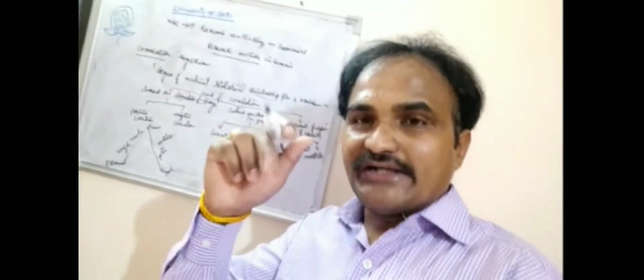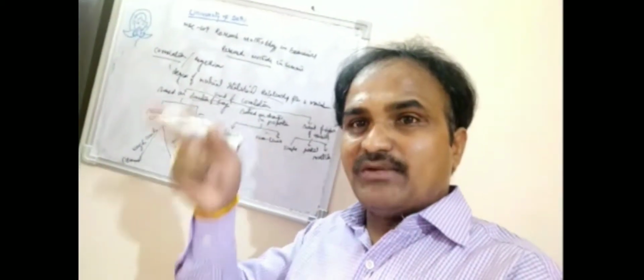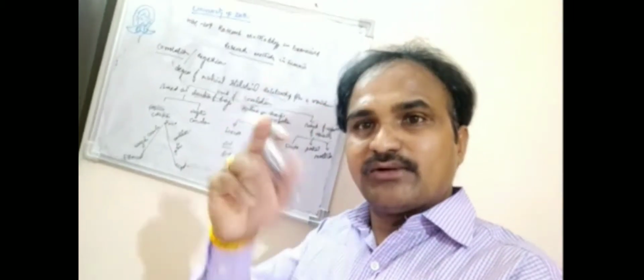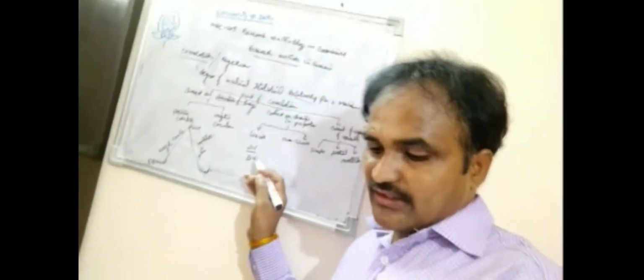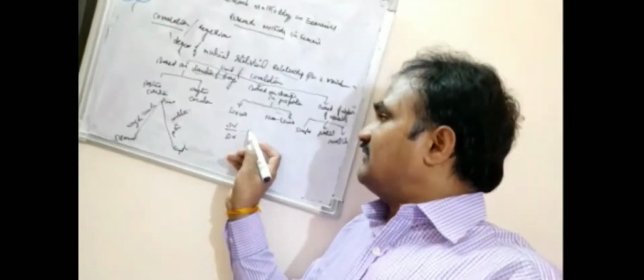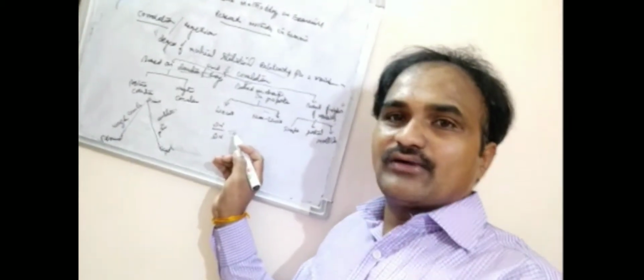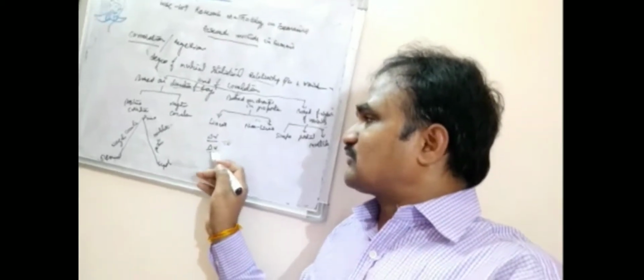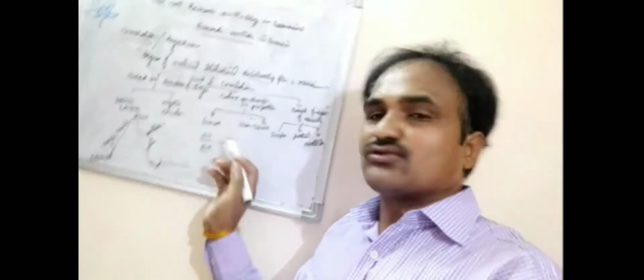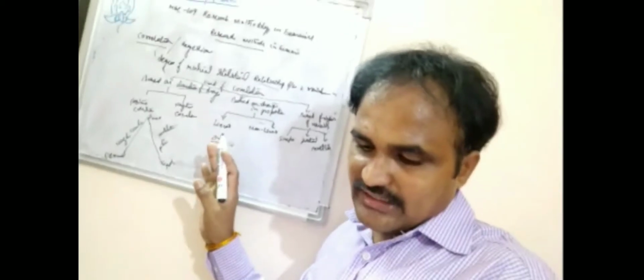Linearity means that for a change in one variable, the same level of change happens in the other variable. You can write it as delta y by delta x, and this is always at a constant level. In linear correlation, the change in x to the change in the level of y is always constant, equal to 1, or you can say it is a constant value.